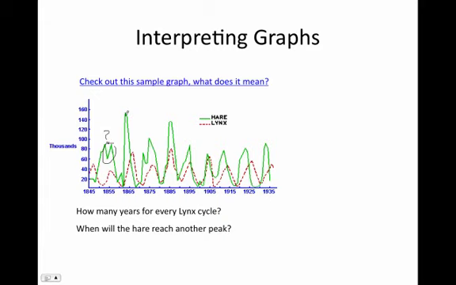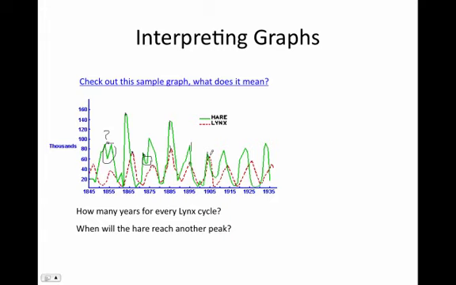Then we get a peak in the prey, followed by a peak in the predator. That's good. Peak in the prey, followed by predator. But again, look at there, something funny happened there. Peak in the prey, peak in the predator, that's good.